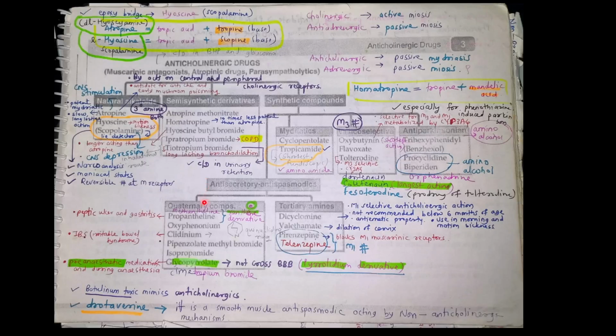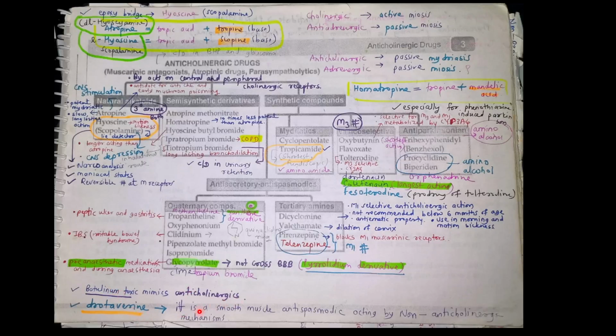Then if you look below, there is propantheline and methantheline, which are xanthine derivatives. So this should be clear. Propantheline is used in peptic ulcer and gastritis. Clidinium is used in irritable bowel syndrome. Glycopyrrolate does not cross the BBB and is a pyrrolidine derivative. Glycopyrrolate is a pre-anesthetic medication and used during anesthesia. Botulinum toxin mimics anticholinergic action, so this should be important.